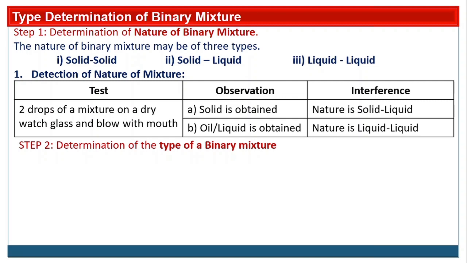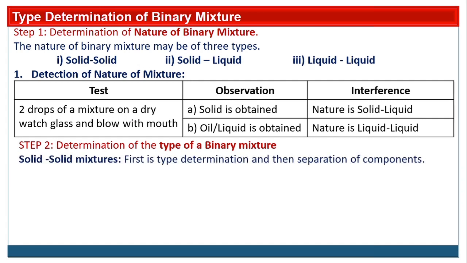Step second, determination of the type of binary mixture. Now we know that each organic compound has a particular type, that is acid, phenol, base or neutral. Now this is the binary mixture, so there are 2 types of organic compounds. For a solid solid mixture, first the type determination and then separation of the compounds. So for the binary mixture analysis, first you have to do the type determination and then separation of the components. Then we have to separate each component from the mixture.